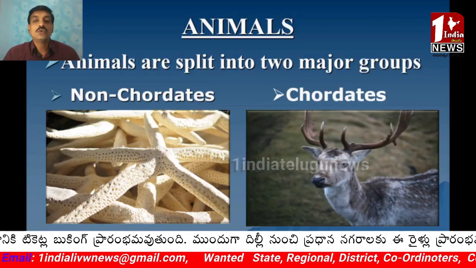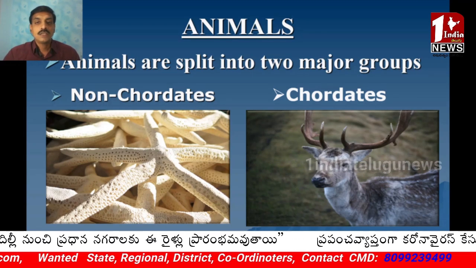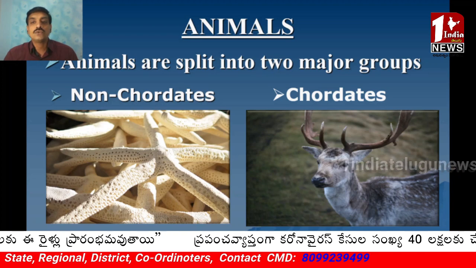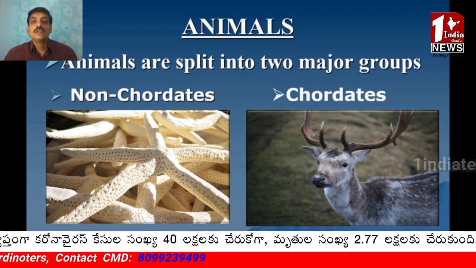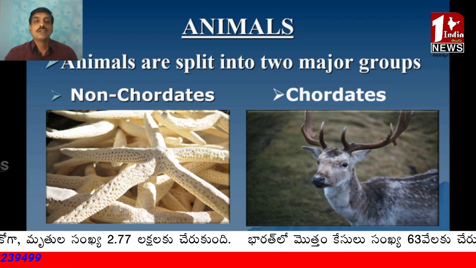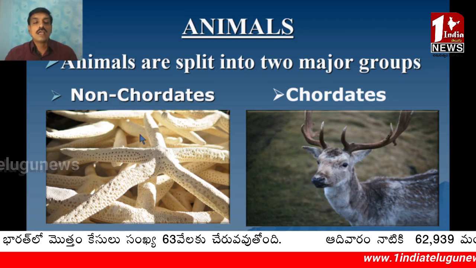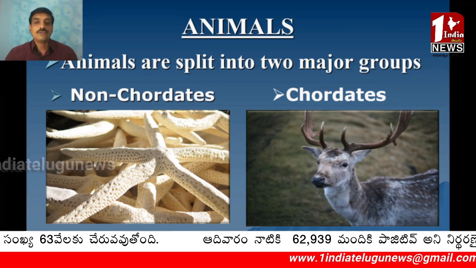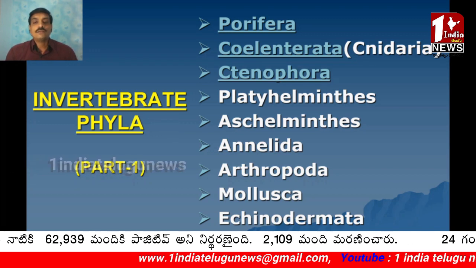Animals are split into two major groups, the non-chordates and chordates. Chordates, as you know, have a notochord at some point of their life, whereas non-chordates don't have a notochord in their life. Now we are going to discuss the invertebrate phyla.